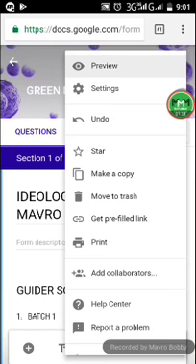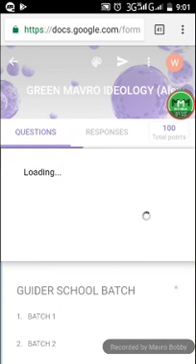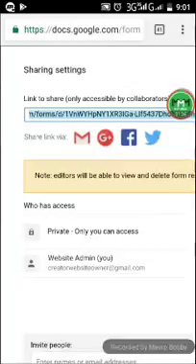So this is it. You add collaborators. The next thing you click is add collaborators. When you click add collaborators,